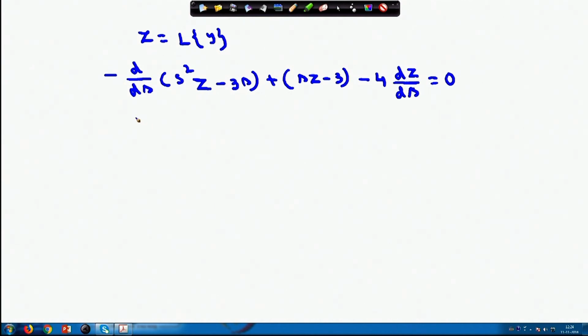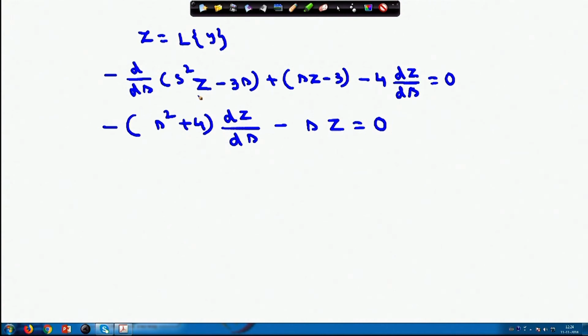If you make that, you will obtain minus s square plus 4 into dz/ds minus s z equals 0. This d/ds I am just evaluating, d/ds of s square z minus 3s, combining with minus 4z into this. I can write this as dz by z plus s into ds by s square plus 4 equals 0.